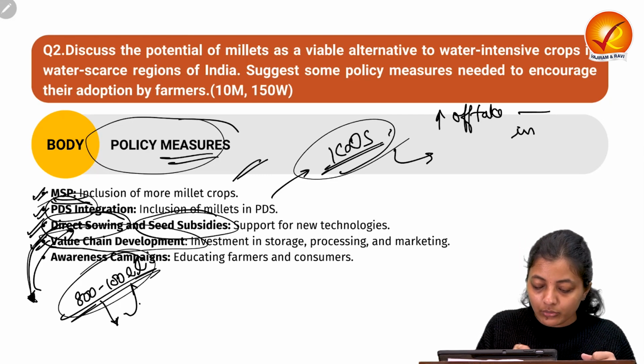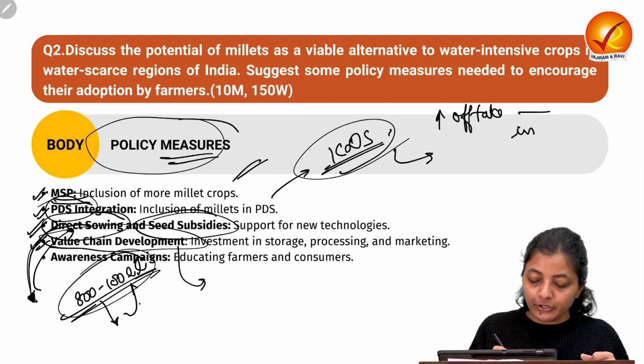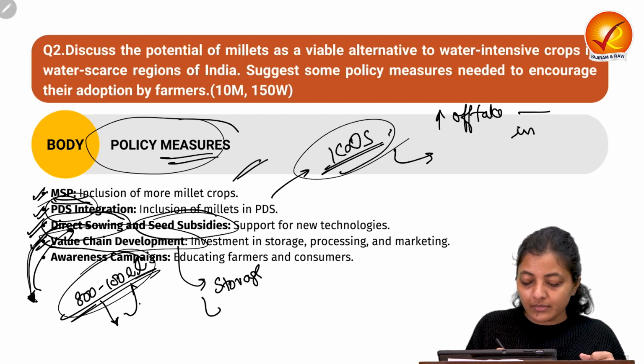Next, we need to develop the value chain, like the storage system, the processing system, and also the marketing system.